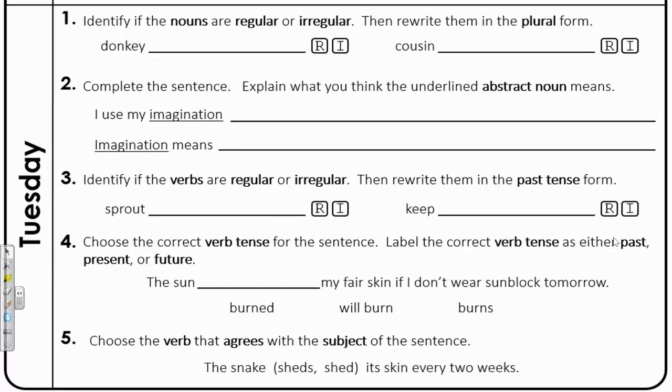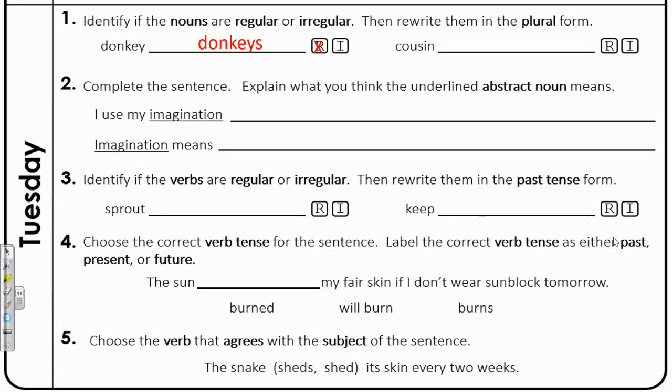Starting with number 1. Identify if the nouns are regular or irregular, then rewrite them in the plural form. The first noun there is donkey. If we have more than one donkey, the plural is simply donkeys. You just add an S to the end, and that is regular.